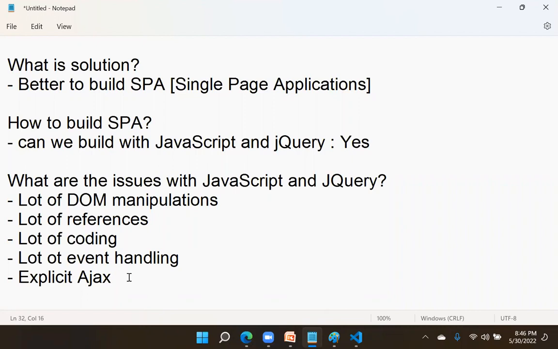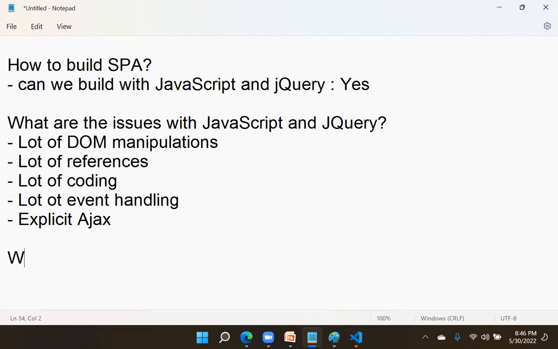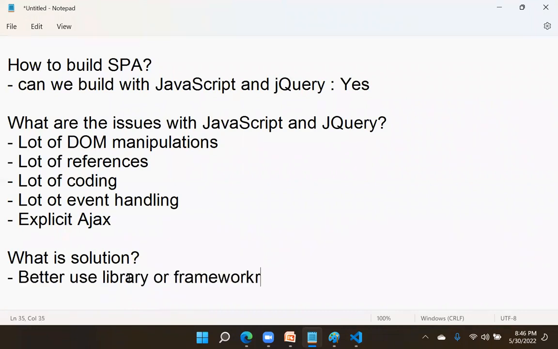That is the reason. Then what is the solution? Better to use technologies, libraries or frameworks, which handle these issues. Better to use a library or framework.